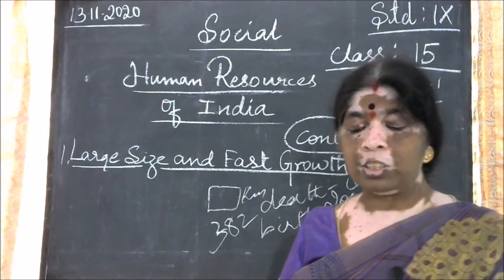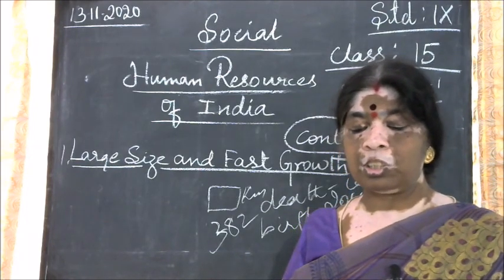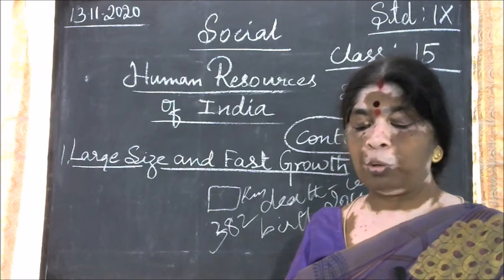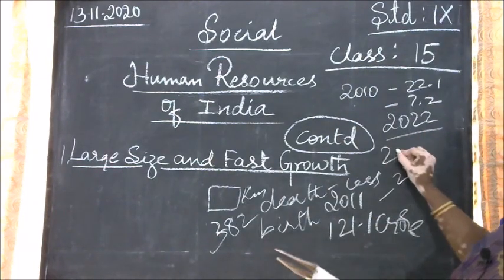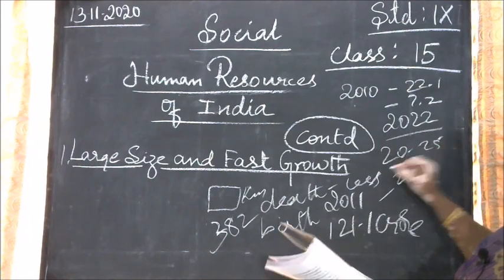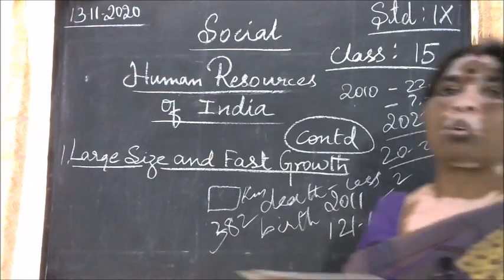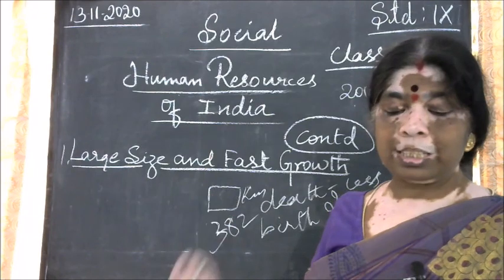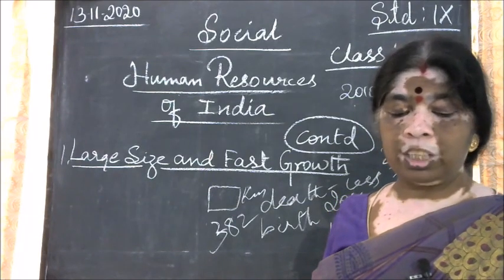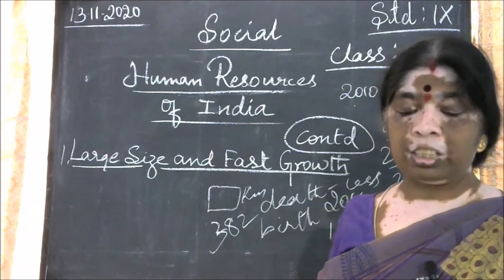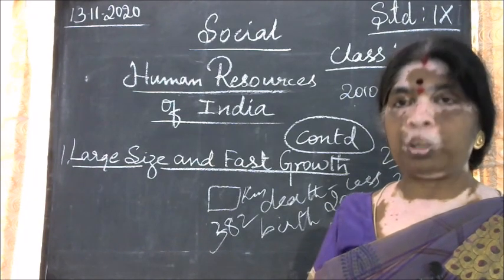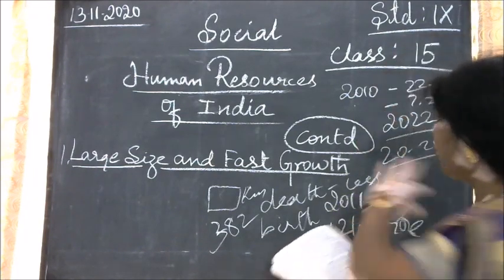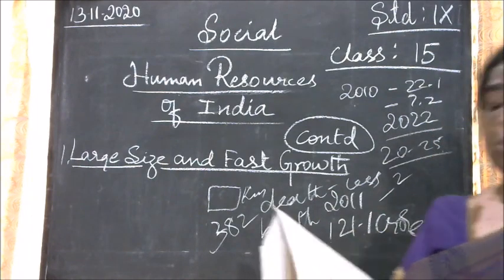The number of persons enrolled for higher education as a percentage of the population in the age group of 20 to 25 years is very less. It is only one-fourth of that in developed countries. The number of doctors per thousand population is 0.7, which is also very less.